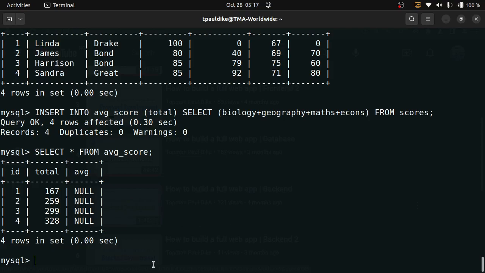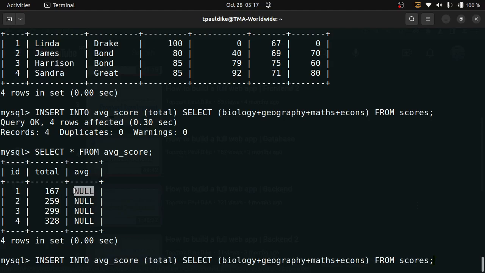Let me just use a subquery to fill in the average. So let's do this. Select this over all of these things over 4, because that's how to get the average, right? Because there are 4 subjects, divide the total over 4, and I want you to insert it in the average AVG part.